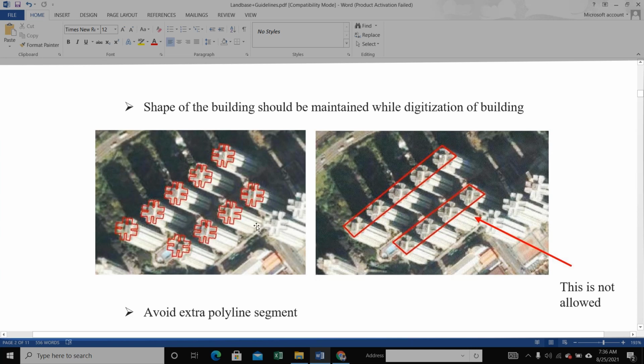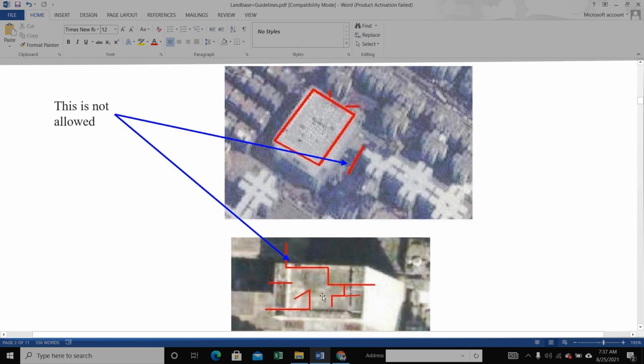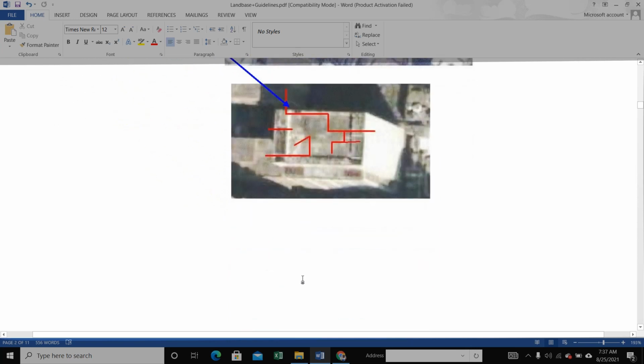The shape of the building should be maintained while digitizing the building. Proper shape, we capture this type of building, proper shape. This is not allowed. This is perfect. Avoid extra line segments. So here is an extra line segment. This is to be avoided. This is also not allowed. More segments.